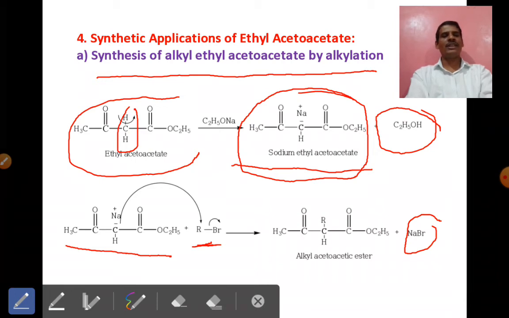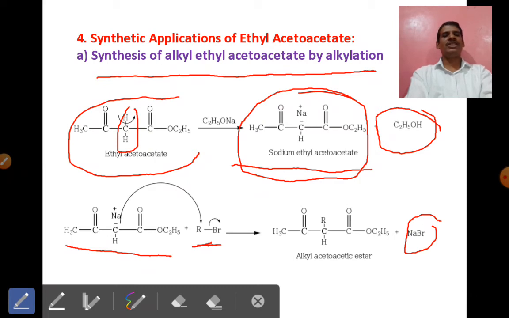If you are interested in the preparation of methyl ethyl acetoacetate, the reaction is with methyl bromide. If we are interested in the preparation of ethyl ethyl acetoacetate, at that time the reaction will be in presence of ethyl bromide. In this way we can prepare any alkyl ethyl acetoacetate by using the alkylation reaction.